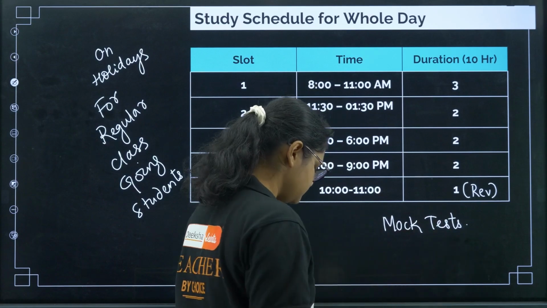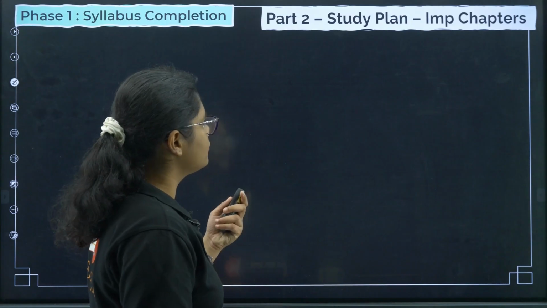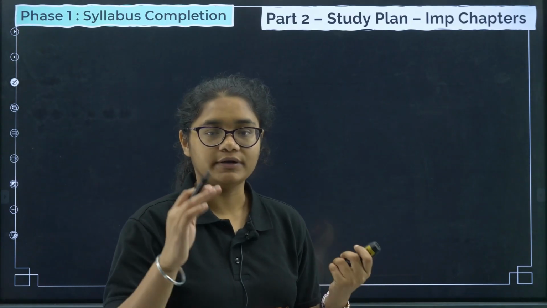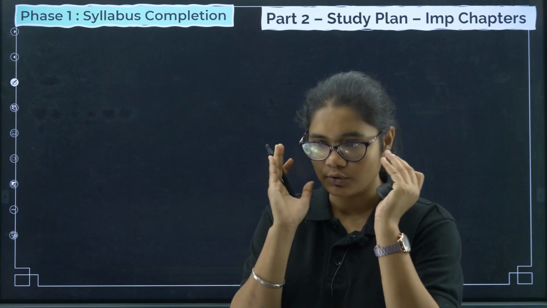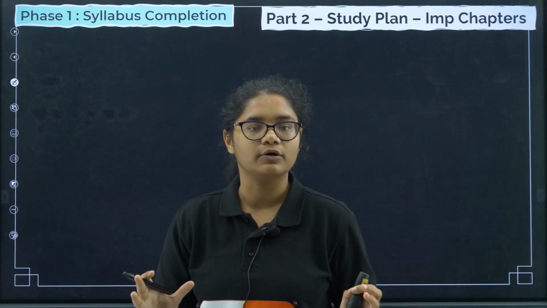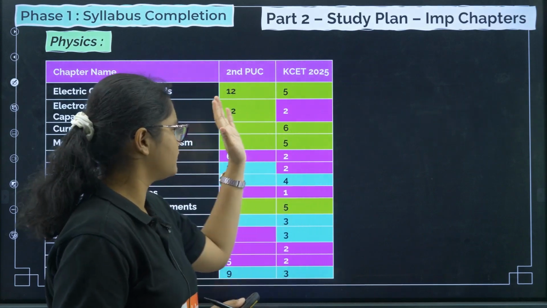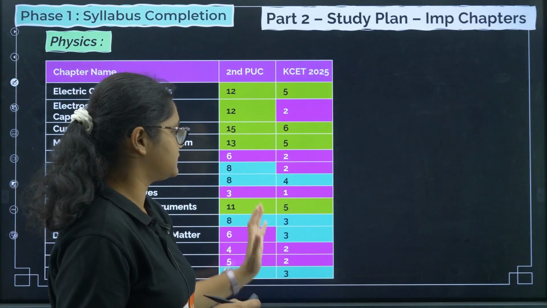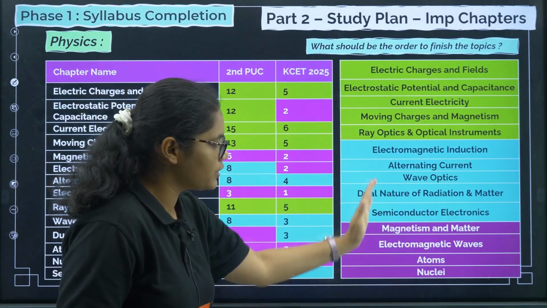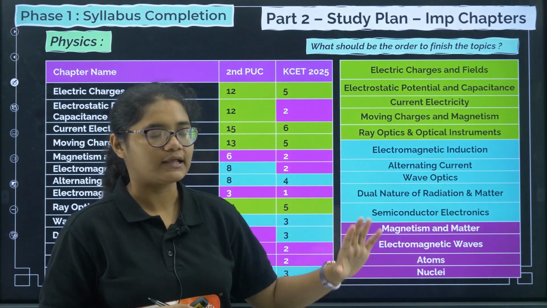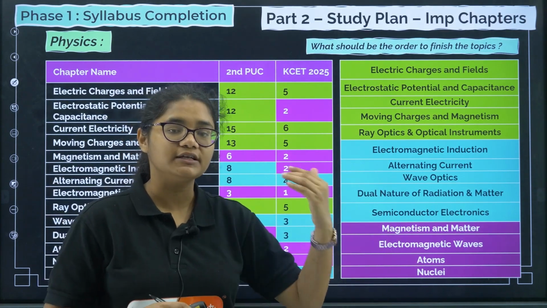Okay, fine. Now we will come to the important chapters. I told you, you need to do the chapters. First you need to do the high weightage topics, then moderate weightage topics, then low weightage topics. So in physics you can see these are the weightage in PU and KCET, but yes, you need to focus. So this is the order in which you should be doing the chapters. You can take a list of these chapters and finish it accordingly.